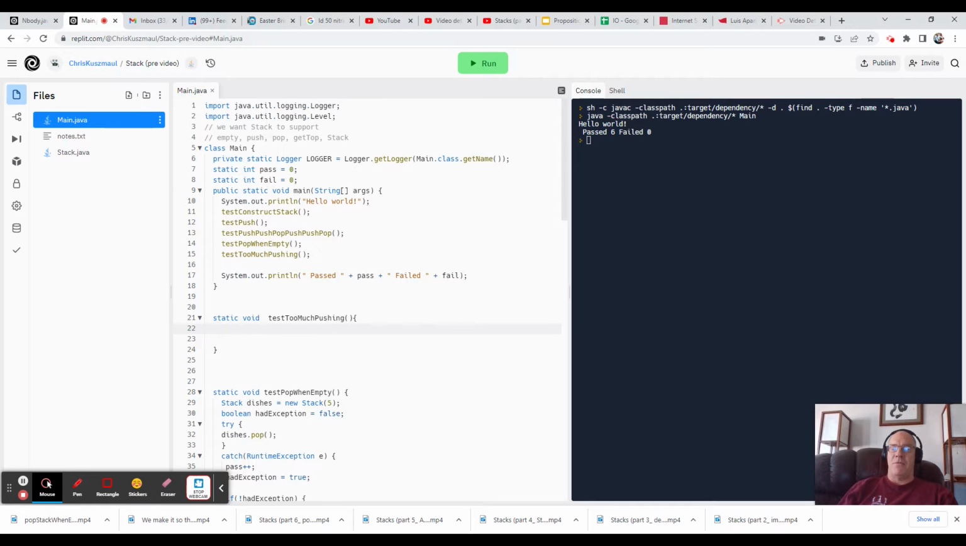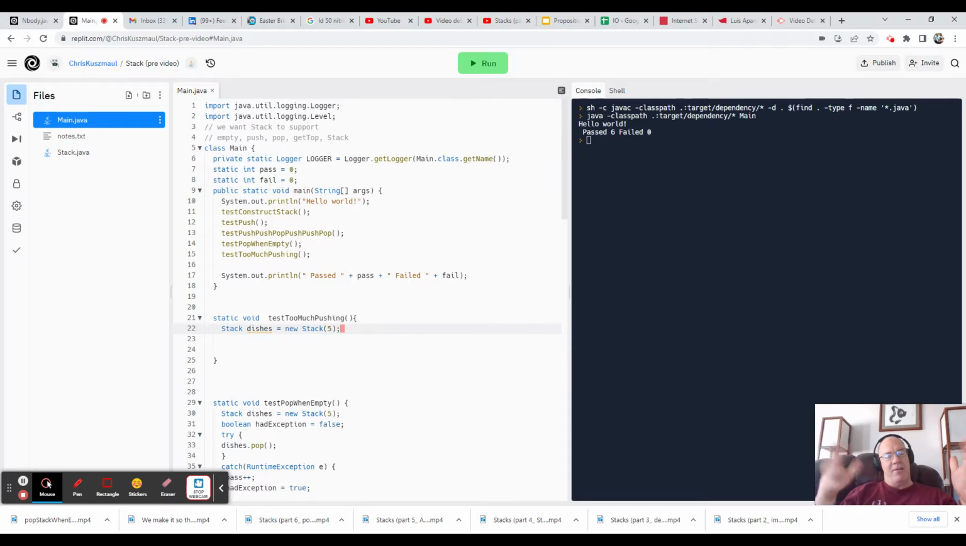So let's have test too much pushing do the same thing as test pop when empty does in terms of what kind of stack it creates. That points up something, maybe later on we want to create a stack of different size and do a sort of a scaling test. But there is a point where we might finally say, okay, look, we've done enough testing, because there's always going to be more tests you can do. And God forbid that I be on the record saying that you shouldn't write more tests, but there is a limit.